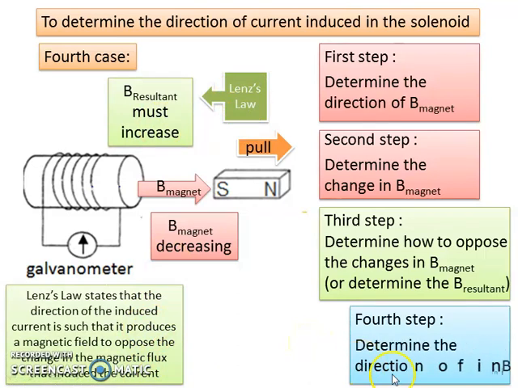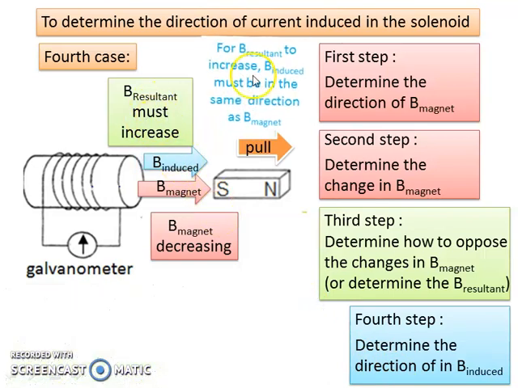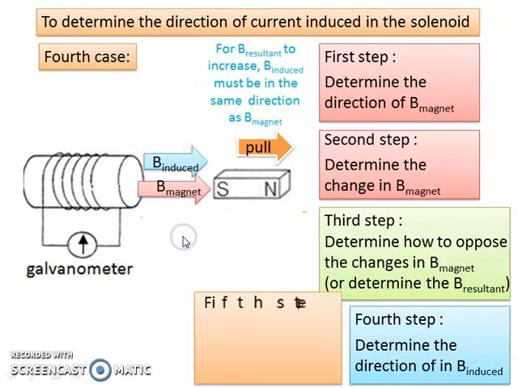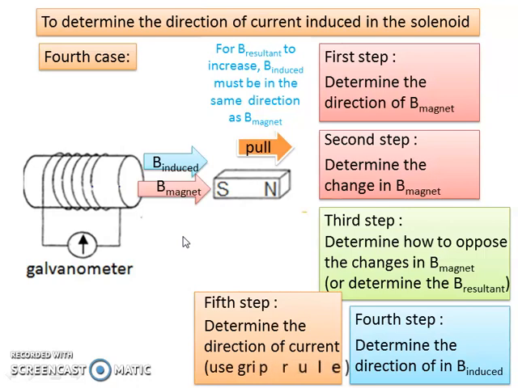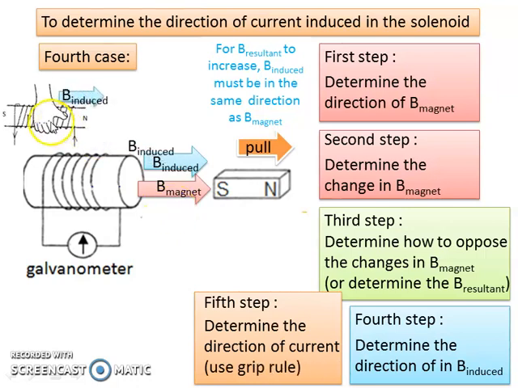Fourth step, determine the direction of the B induced. So the B induced is in the same direction, so that the B resultant increases. So for B resultant to increase, B induced must be in the same direction as B magnet. And lastly, to determine the direction of current induced, use grip rule. So your hand position so that the thumb shows the B induced, which is to the right. So other fingers show the direction of current, which is downward. And the galvanometer pointer to the right.